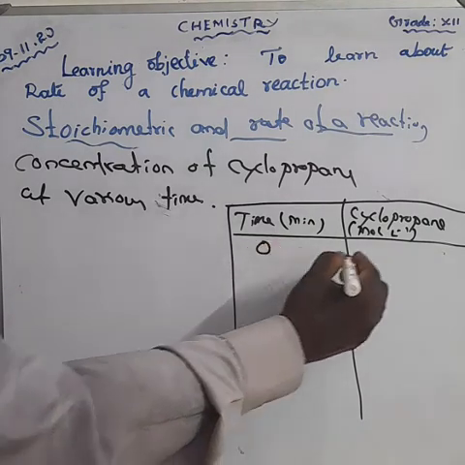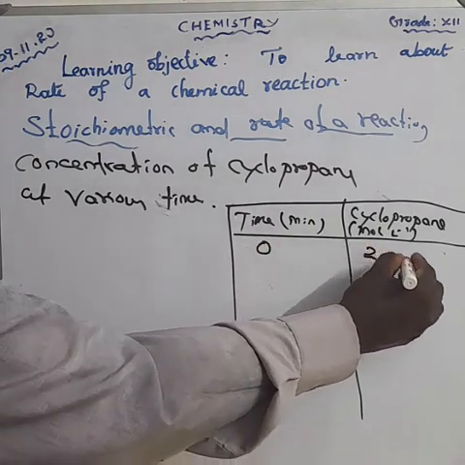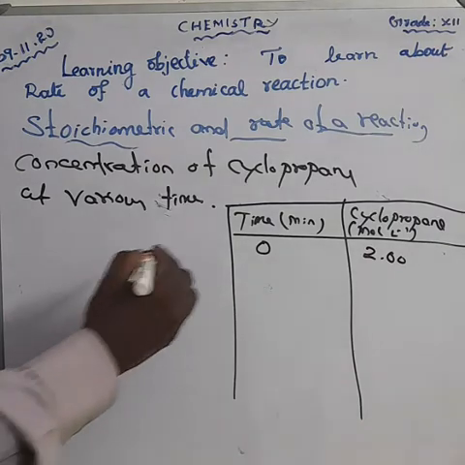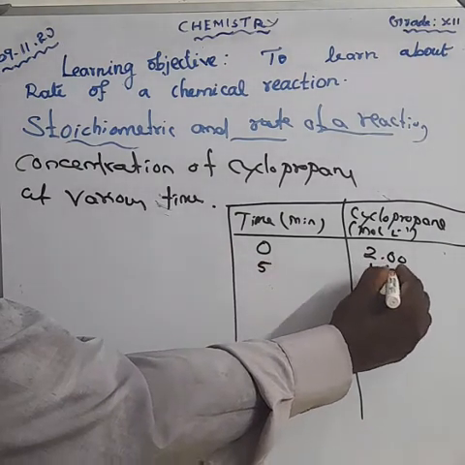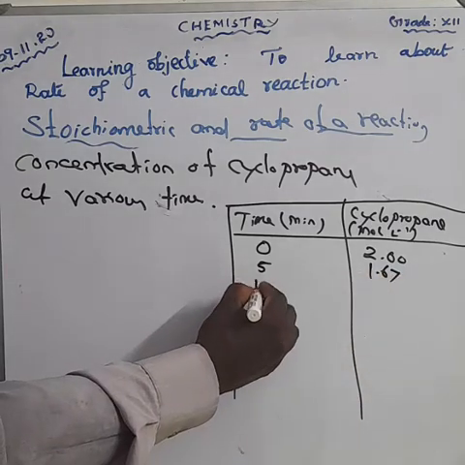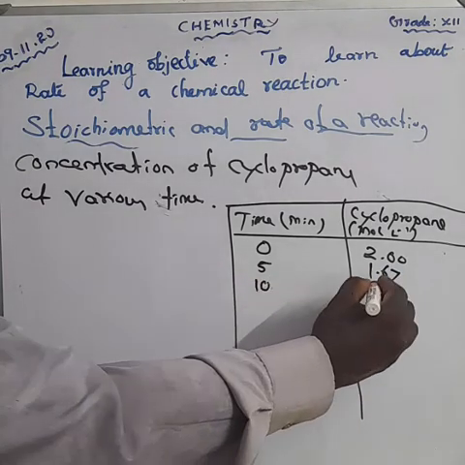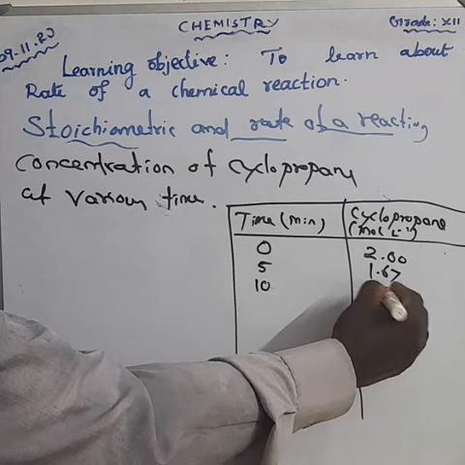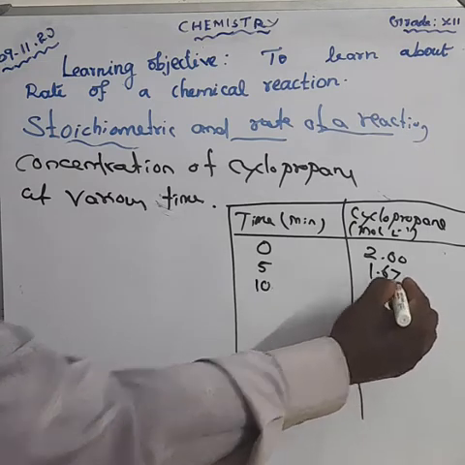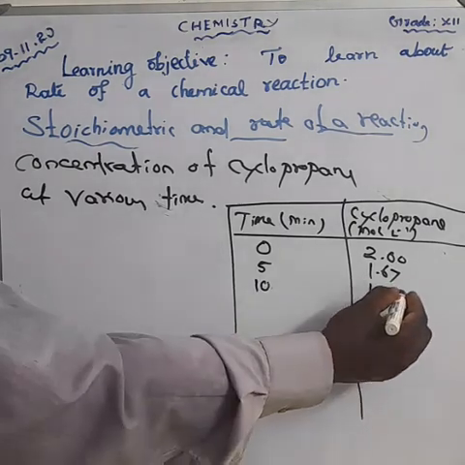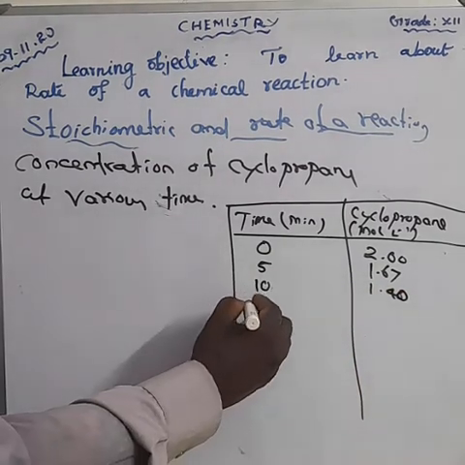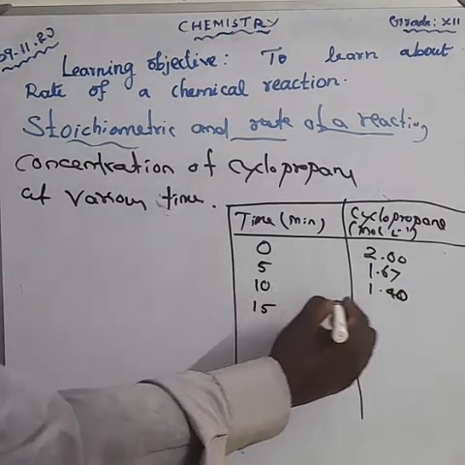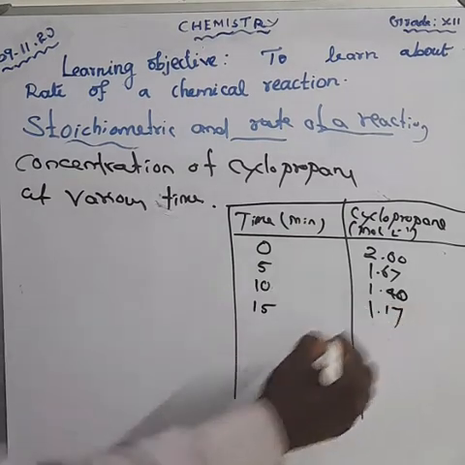At time 0, what is the value? 2.0. At time 5, 1.67. Time 10, 1.40. Time 15, 1.17.